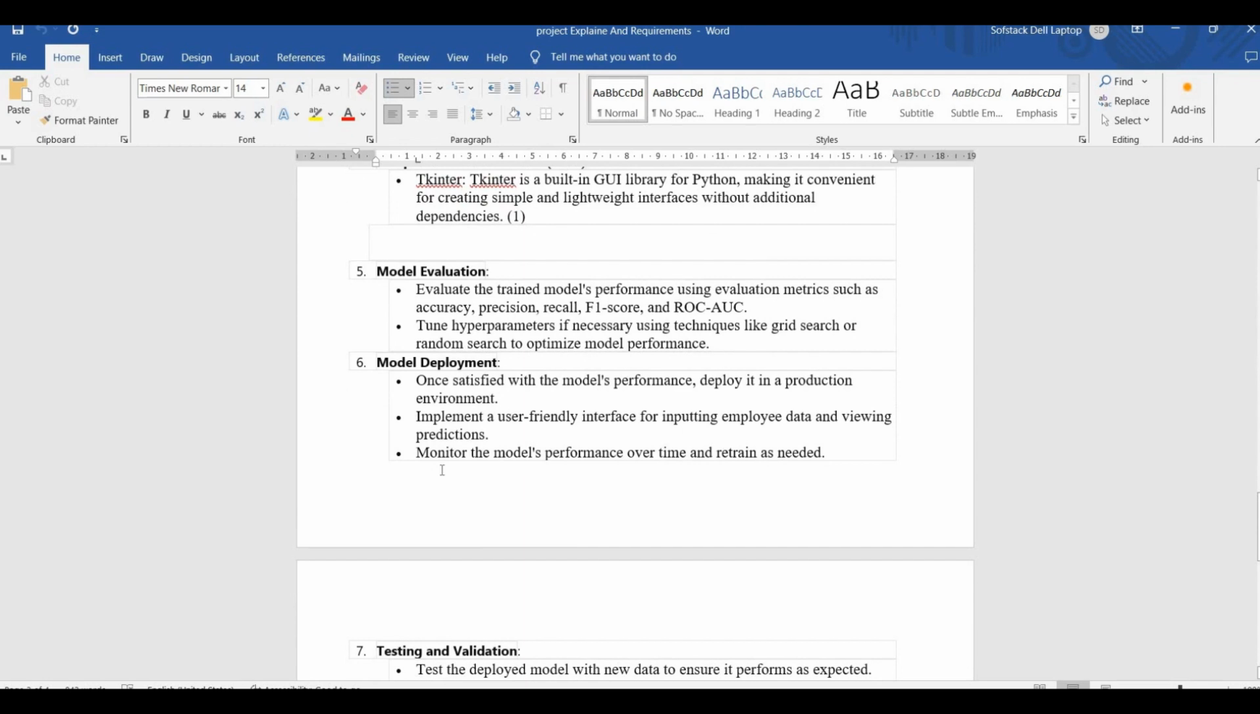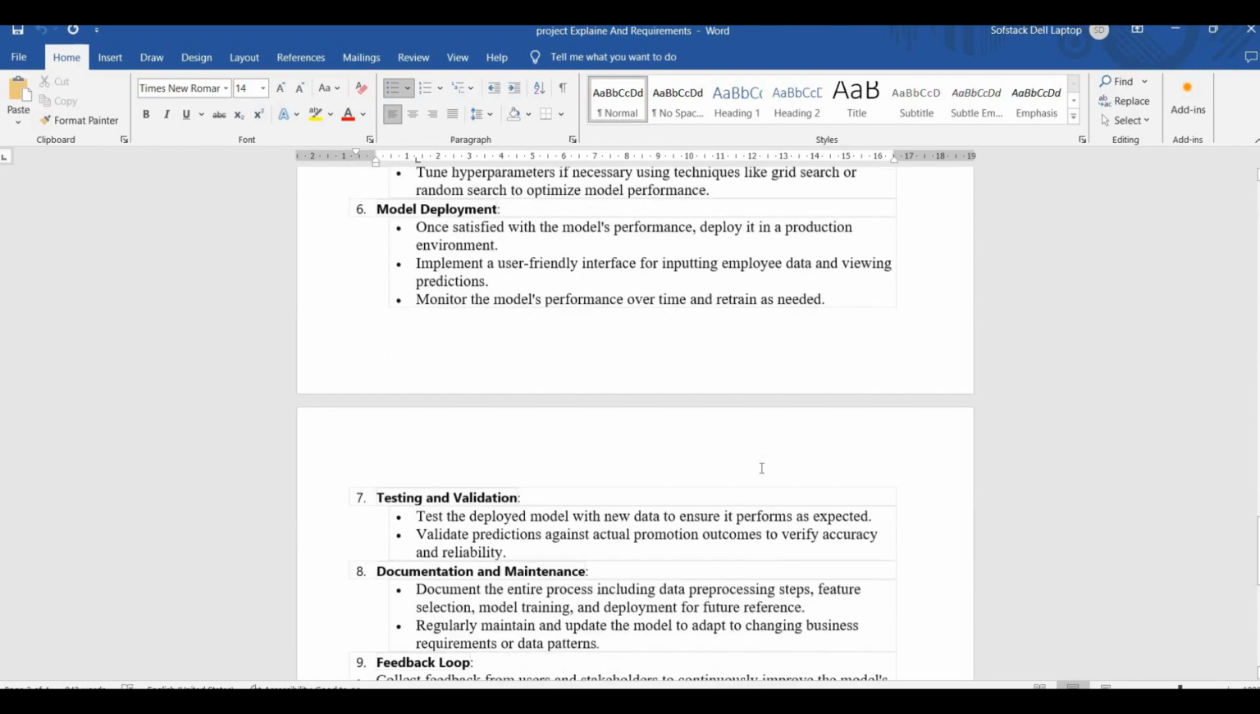And then basically after deploying, monitor the model's performance over time and retrain as needed. So like over the time, when we get more data set to make the model perform better, it would be retrained. Like that usually comes under the maintenance of the model that has been deployed.